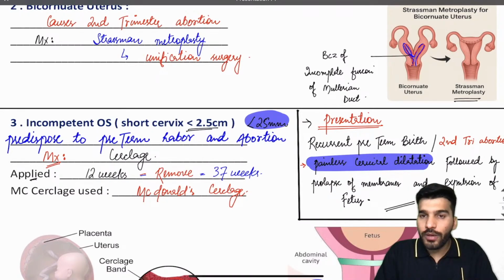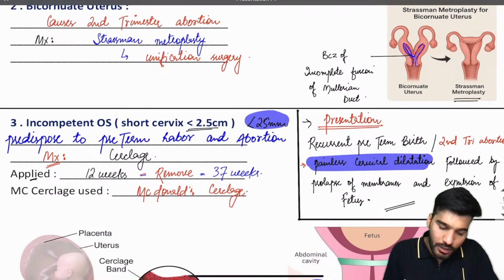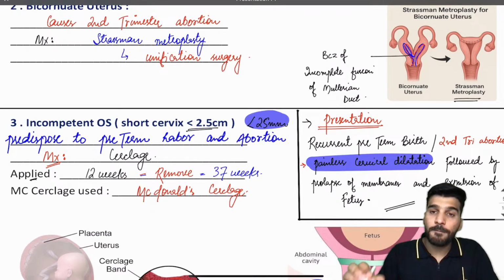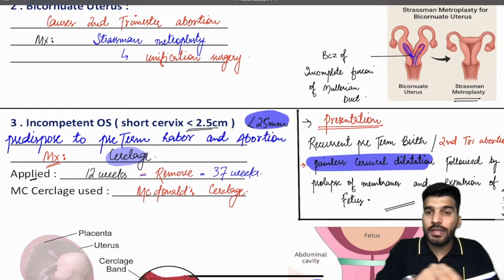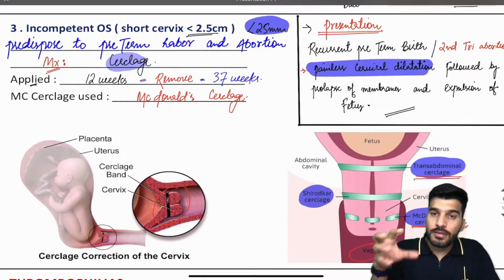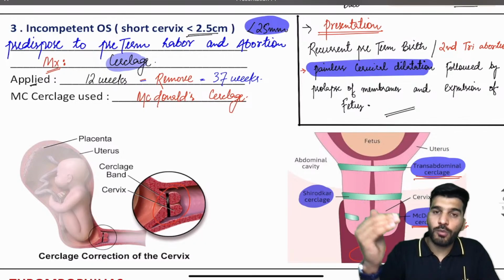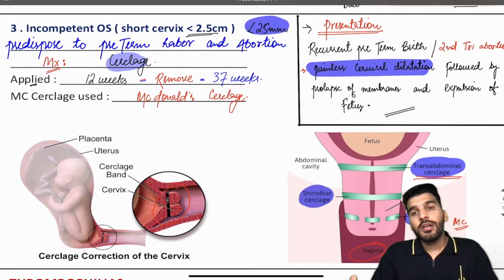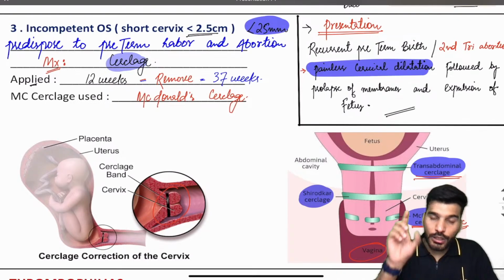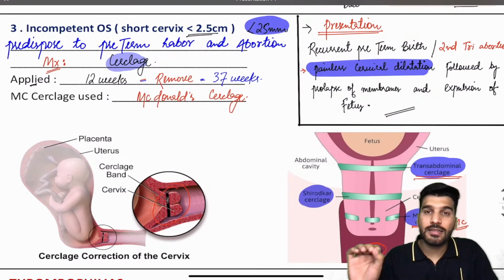Any surgery that has been done can cause it, right? And what is the management for this condition? We go for a cerclage. The most common is the McDonald cerclage, which we put through the vagina. If the cervix is very short, we go for the modified Shirodkar cerclage, and also the trans-abdominal cerclage. And what will be the classical presentation of a patient? There will be a painless cervical dilatation.